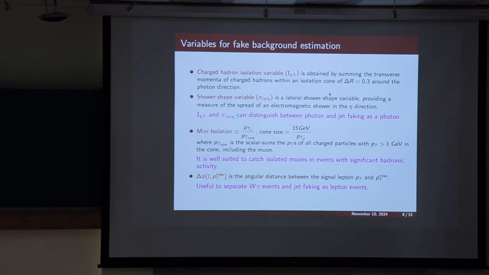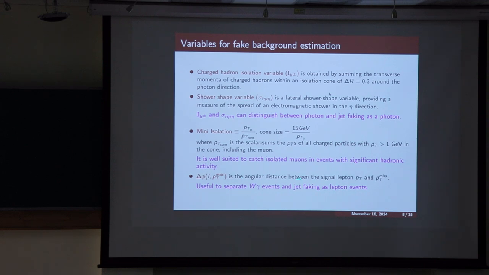These two variables we will discuss further. The other variable is mini isolation, that is the ratio between the pT of the lepton divided by the pT of the cone, where the pT of the cone is the sum of all charged particles surrounding the lepton including the lepton pT. And the cone size is variable. This is important to note, because this mini isolation variable works very well in cases where we have a lepton within a jet, like top decaying to bW and we have a muon from the W decay. To isolate those muons, this variable is very useful.